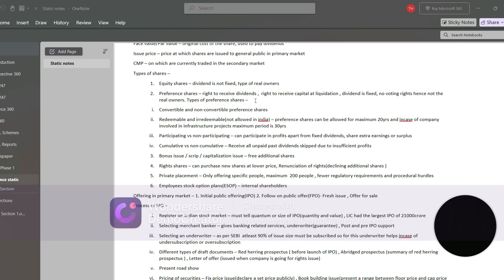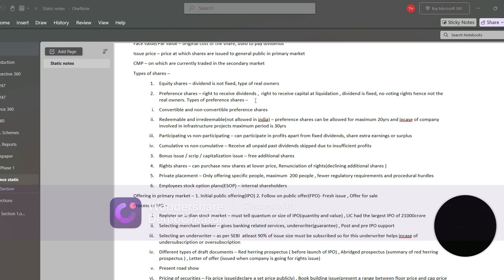So the third type of shares are bonus issue, or scrip or capitalization issue. This is basically a free additional share given by the company on any occasion. Fourth is rights issue. This is basically given by the company at a lower price.